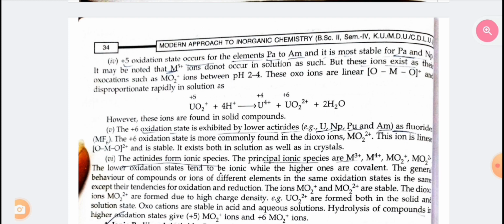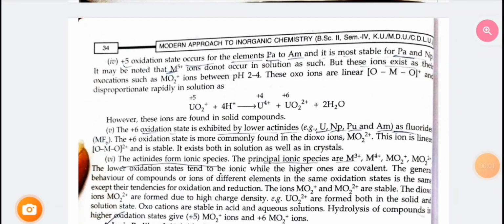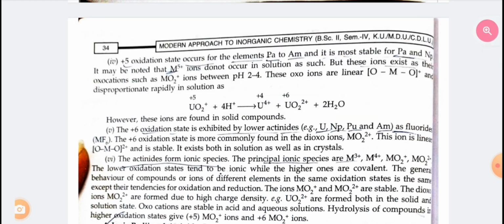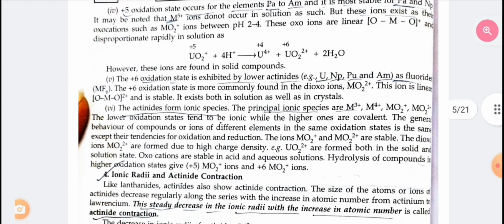The ions MO2+ and MO2 2+ are stable. The dioxo ions are formed due to high charge density. For example, UO2 2+ is formed both in the solid and the solution state. Oxocations are stable in acid and aqueous solutions. Hydrolysis of compounds in higher oxidation states gives +5 MO2+ ions and +6 MO2 2+ ions.